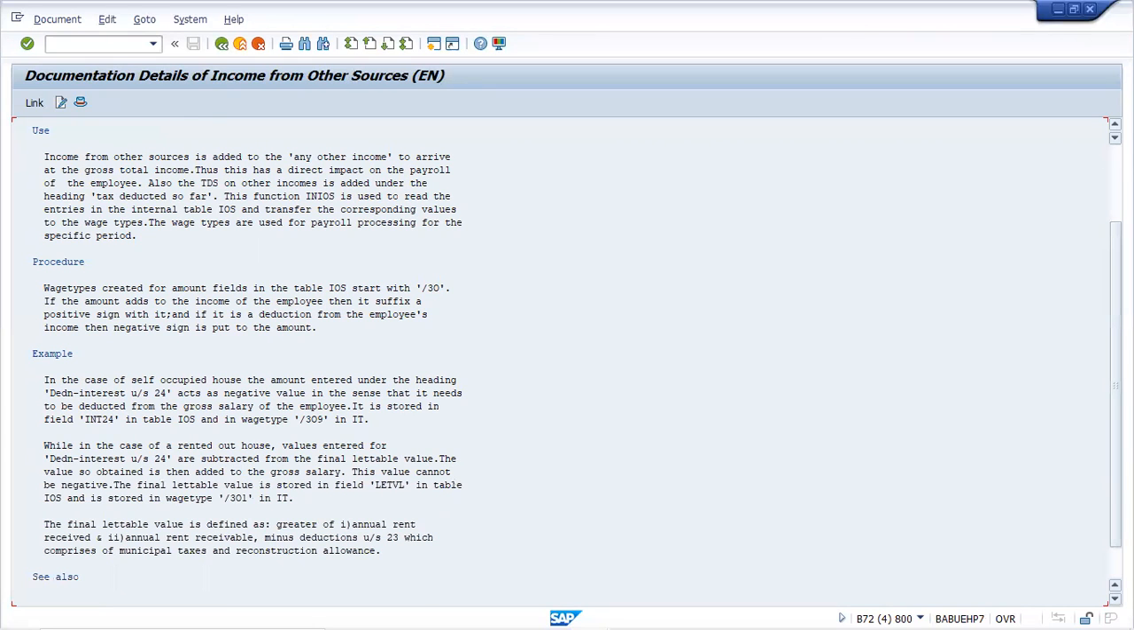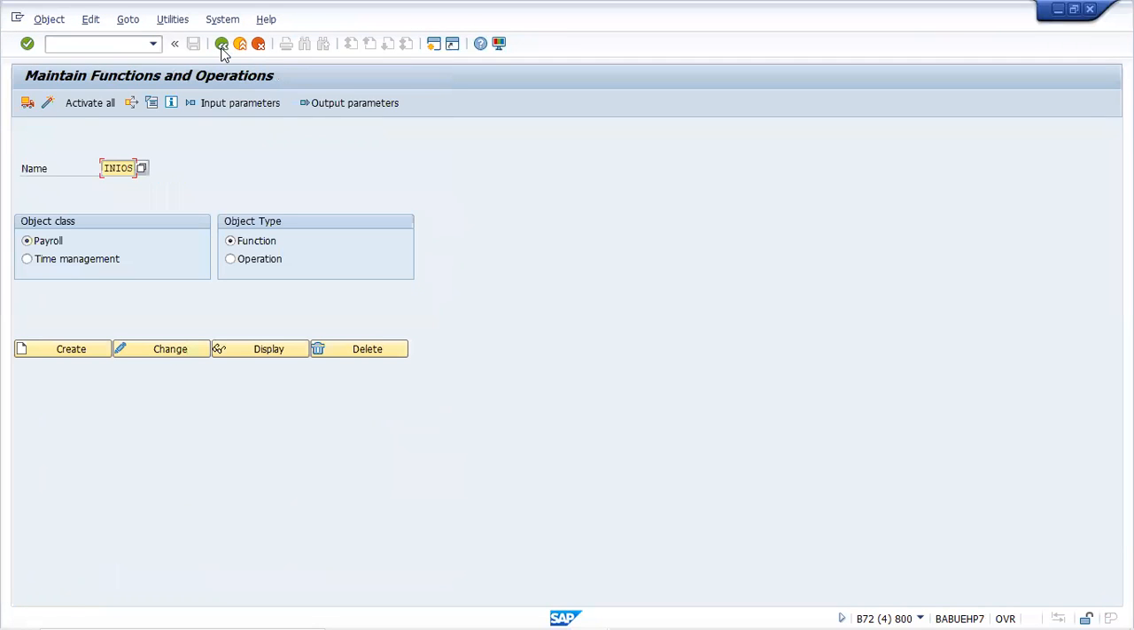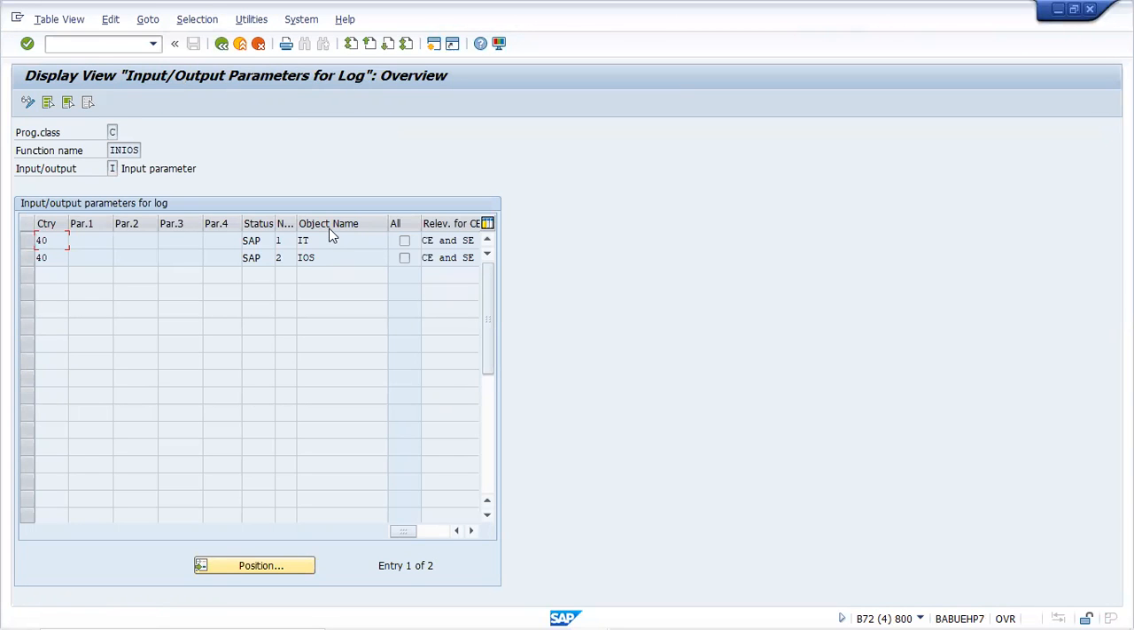Just now go back, click go back. We will be seeing the input parameter and the output parameter for this function. Just click input parameter. So what are those input parameters? You will be having an input as IT and iOS. So IT and iOS, this will be your input.